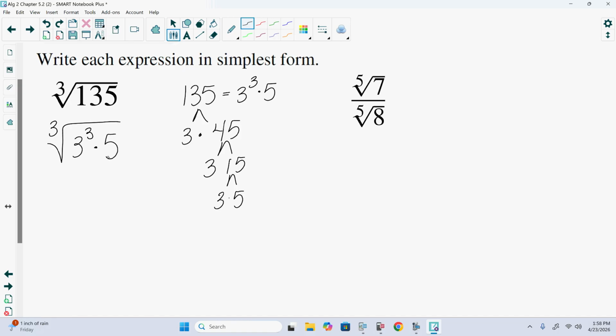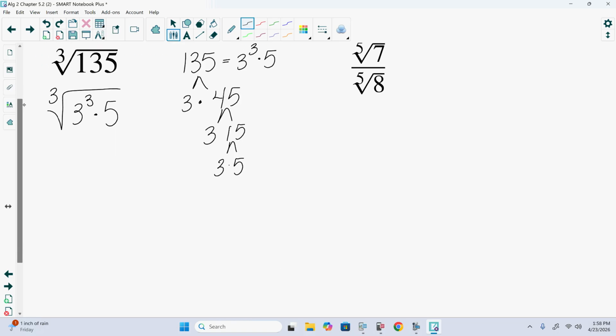So we can go on and replace 135 with 3 cubed times 5. Now at this point here, we could say that the cubed root of 3 to the third is 3. We can't take the cubed root of 5, simplify it there. Or we can use our product property. And I can split it up into each term.